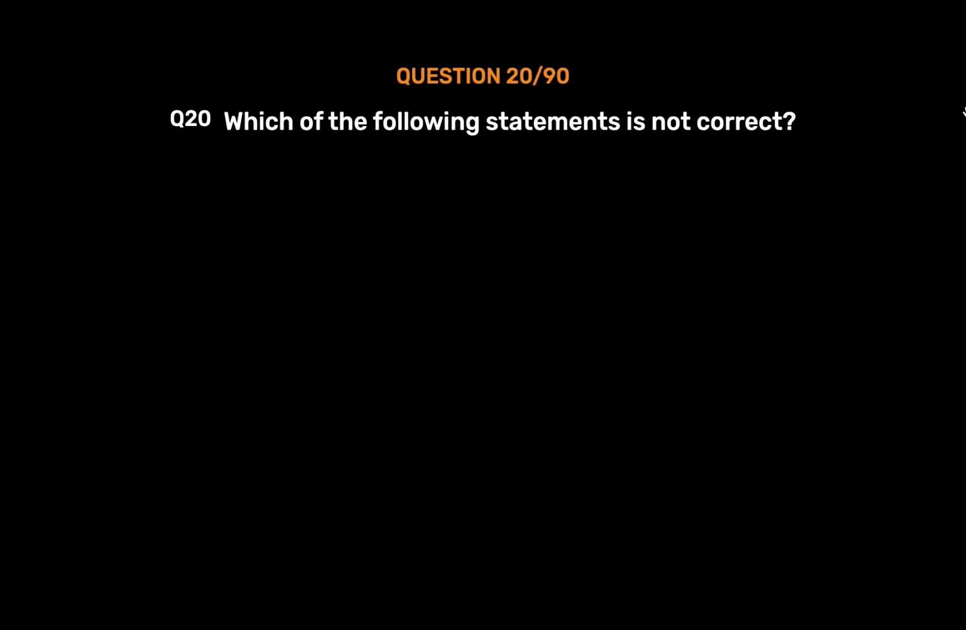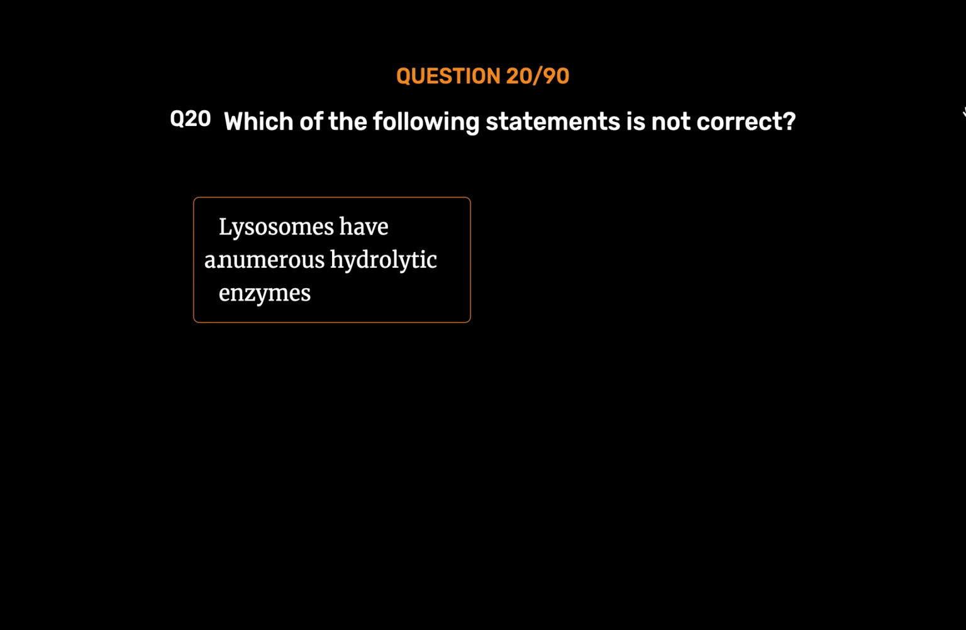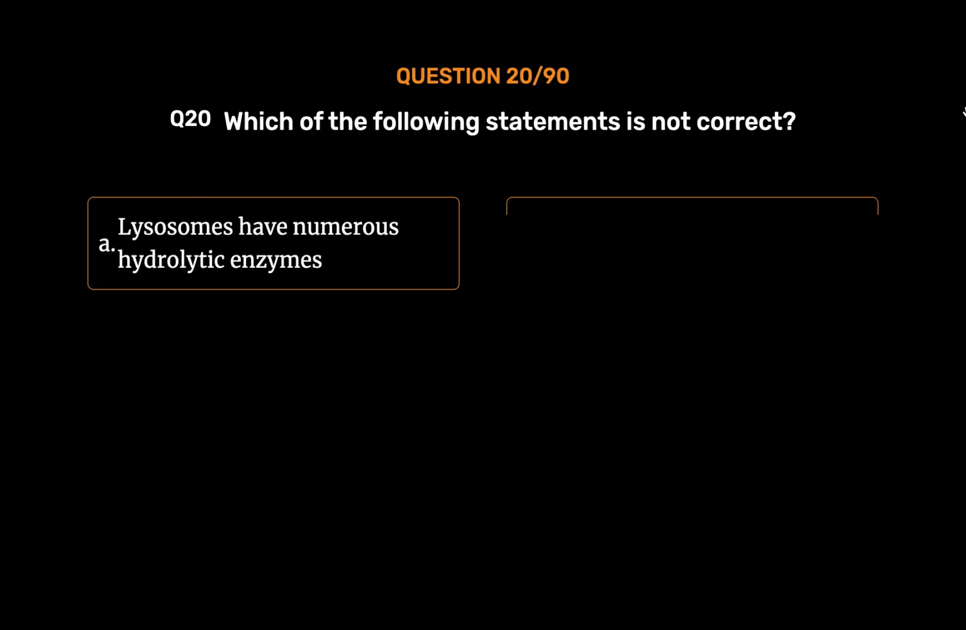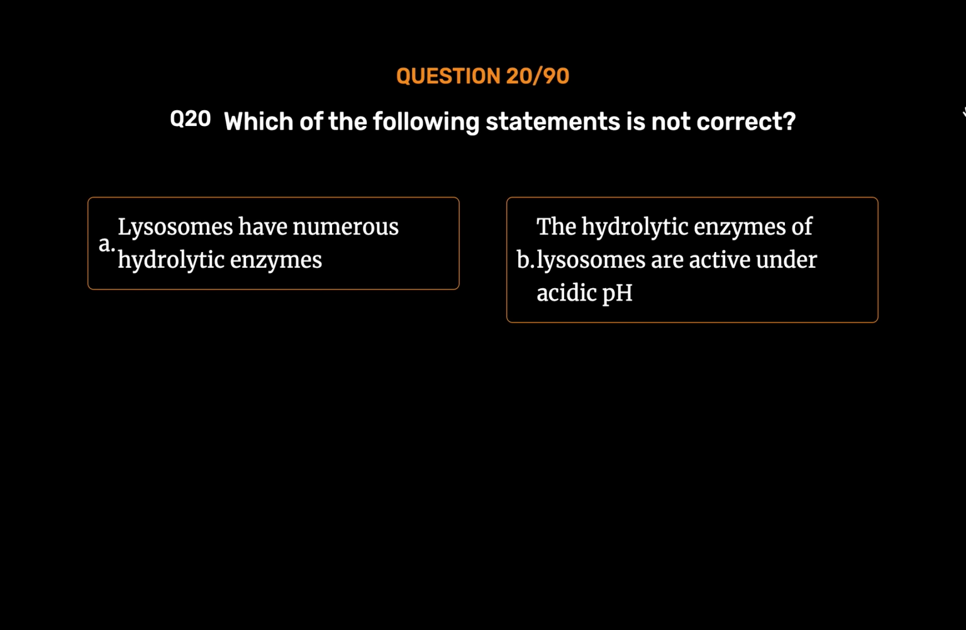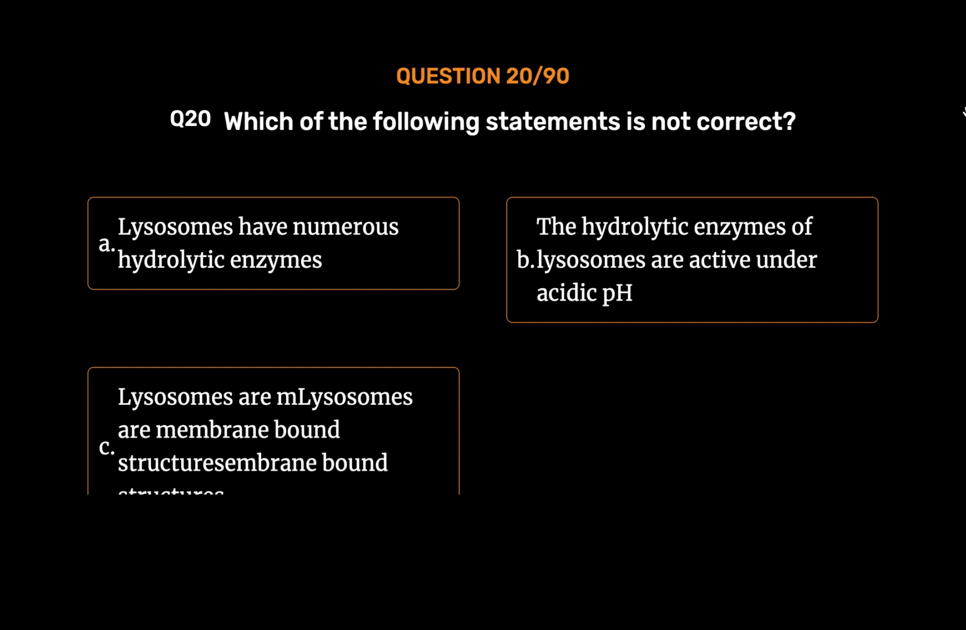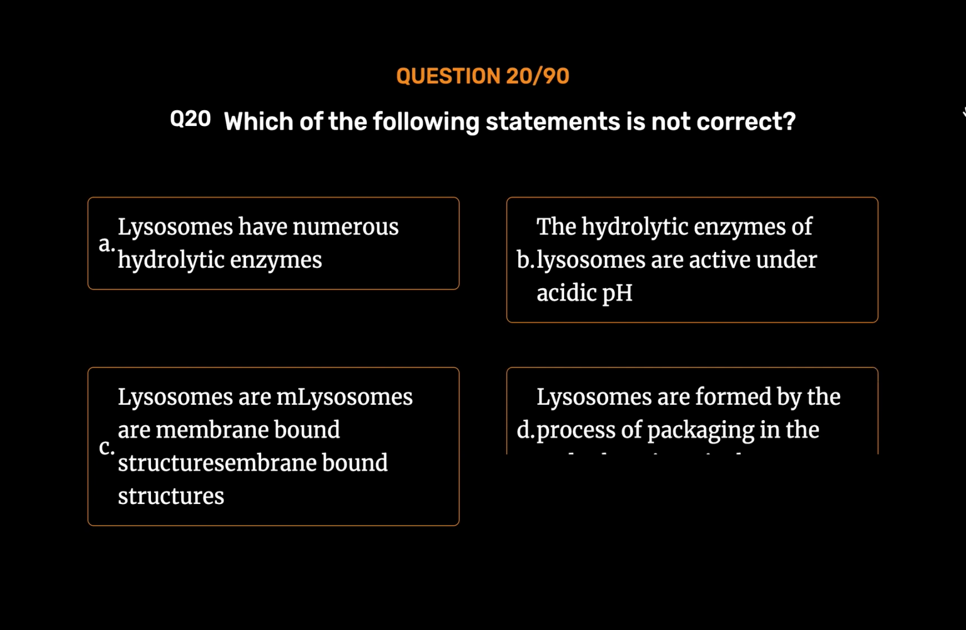Question number 20. Which of the following statements is not correct? Option A. Lysosomes have numerous hydrolytic enzymes. Option B. The hydrolytic enzymes of lysosomes are active under acidic pH. Option C. Lysosomes or M-lysosomes are membrane-bound structures. Option D. Lysosomes are formed by the process of packaging in the endoplasmic reticulum. The correct answer is option D.